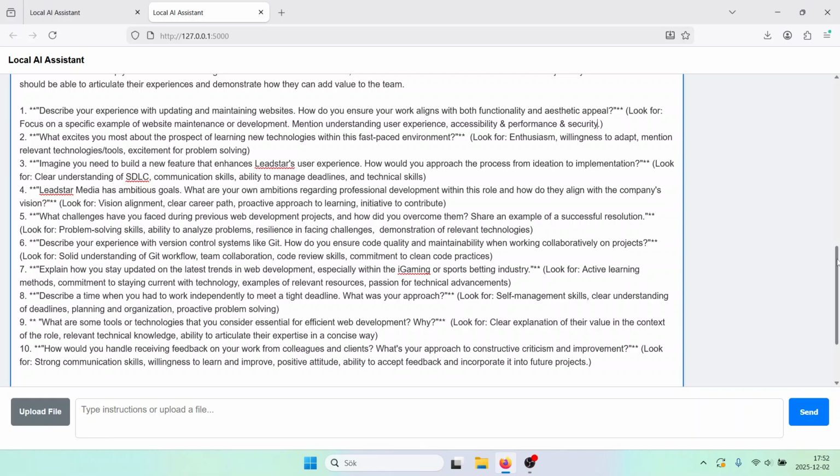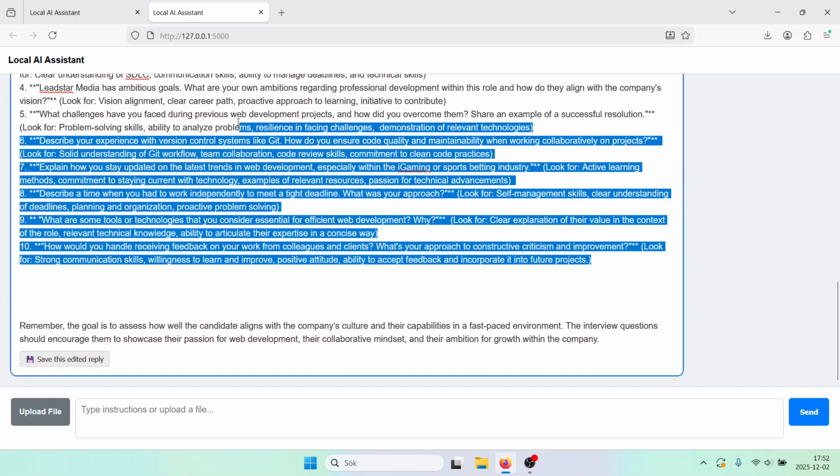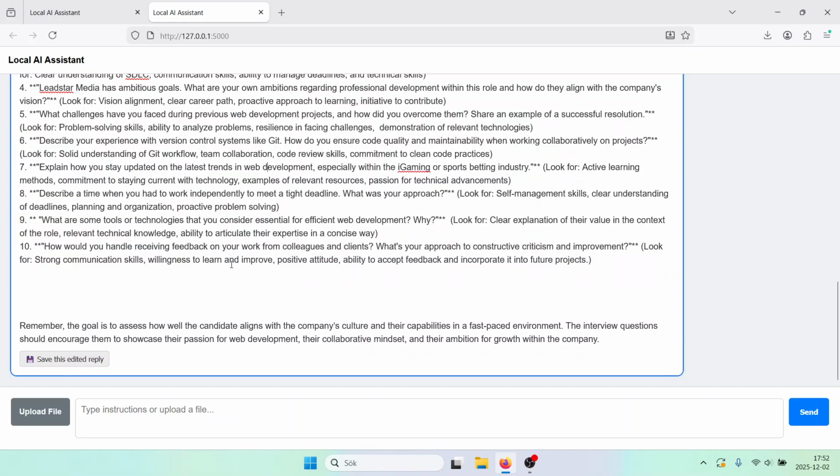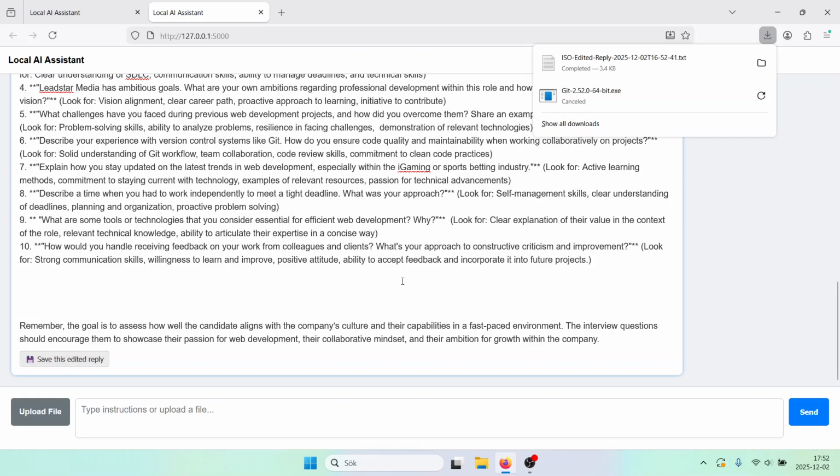Once we have edited the reply, we want to use this content. Normally what you would do is select the answer, copy it, paste it into a file, and then save the file. But we don't have to do that here because we have a button called save this edited reply. When I click the button, the whole reply will be saved to a file. So I'm going to do this now. I am clicking, and we can see here that the file is saved to my computer. Now I got the file without any copy pasting.